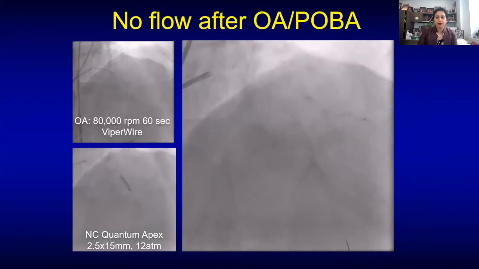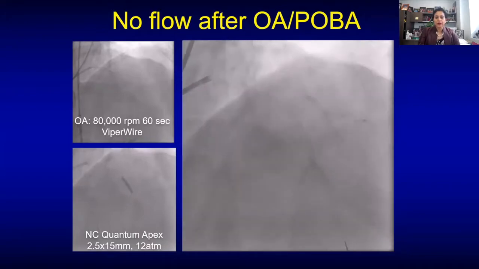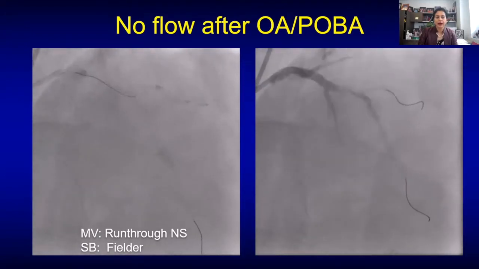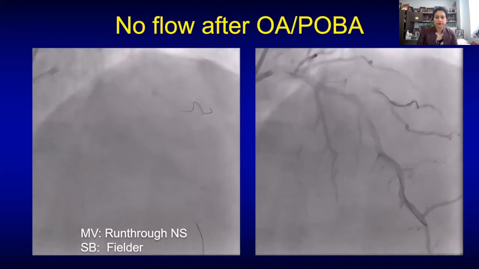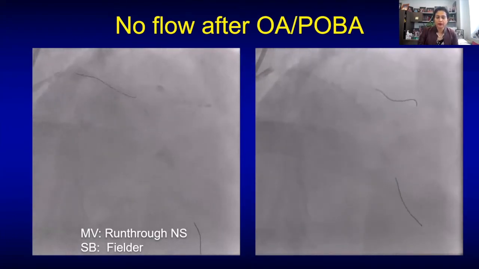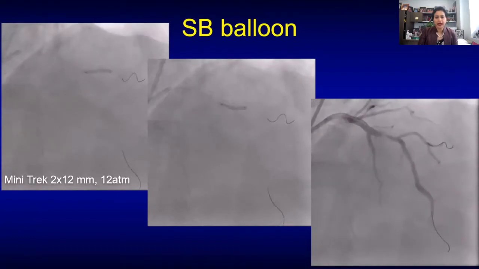So as soon as we did orbital atherectomy, you see there definitely is a slow flow in the main vessel. So to rule out dissection, we immediately went in with the balloon and then gave a lot of vasodilators. Subsequently, we wired the side branch with a Fielder wire and we had a run through in the main vessel. We had to remove the Viper wire of the orbital atherectomy. Despite that, the flow got better, but you see some dissection now in the LAD. So with the 2.2 balloon, we dilated the side branch, and then also we dilated the main branch.